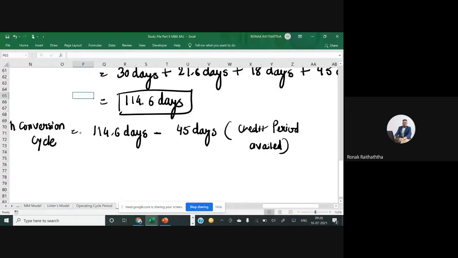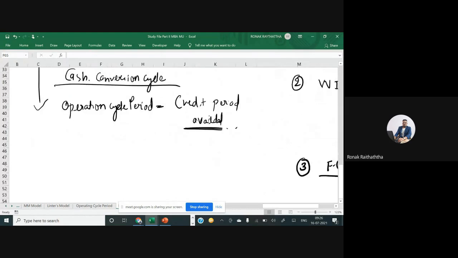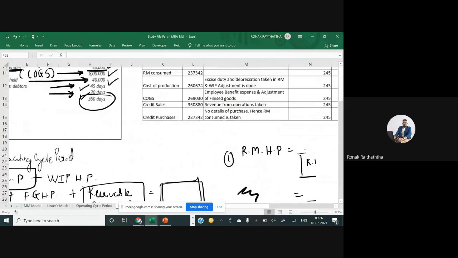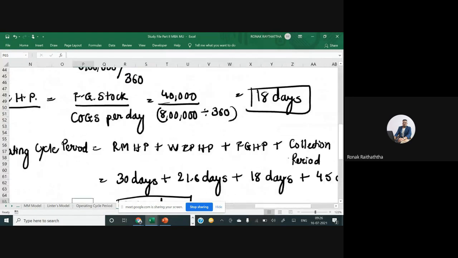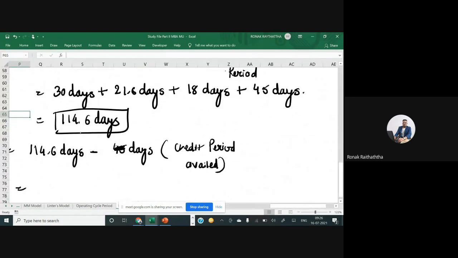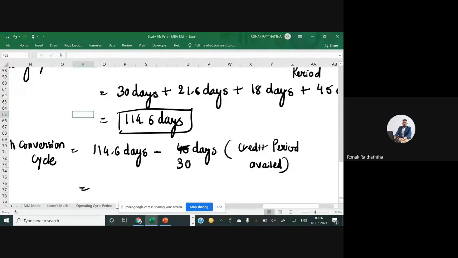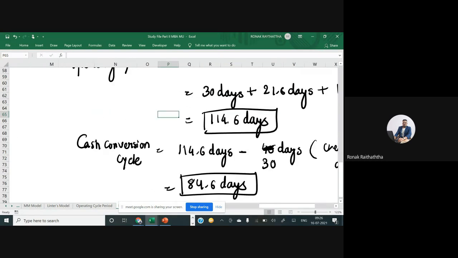No, it is not 45 days, sorry, 30 days. Credit period availed is 30 days. Please correction here, 30 days. So 114.6 minus 30, I guess 84.6 days. So that is your cash conversion cycle.